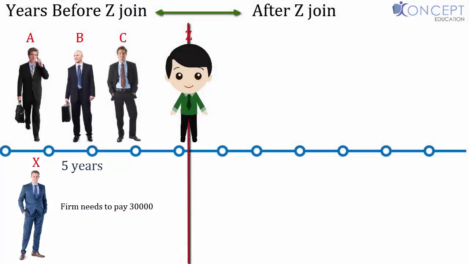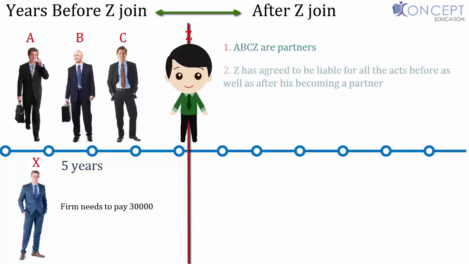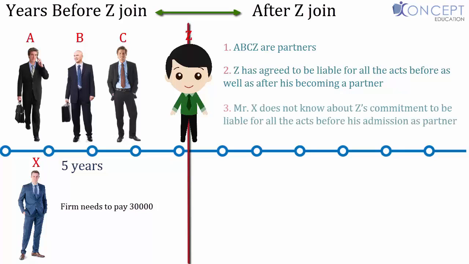Now ABC got insolvent. Z is still solvent. Now, as we know that the liability of partners is joint and several, my question again to you is, can Mr. X demand the money from Z? Let's look at the facts. A, B, C, Z are partners. Z has agreed to be liable for all the acts before as well as after his becoming a partner. And Mr. X does not know about Z's commitment to be liable for all the acts done before his admission as a partner. Well, my answer is Z cannot be liable.